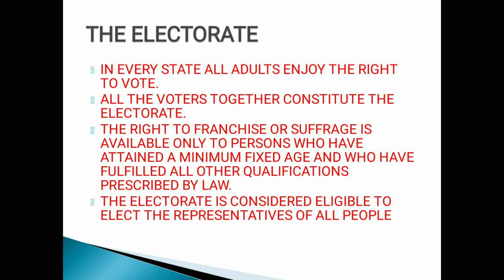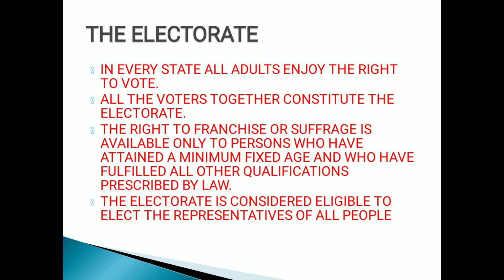In simple words, children, we can record that electorate is a collective name of all the people who enjoy the right to vote, suffrage, in the state. It includes both men and women. Even transgender persons who are adults enjoy the right to vote in election. Further, the voters above a particular age, usually above 21 or 25 years of age, are eligible to contest election and become the representatives of the people after winning an election, children. I hope people have understood what you mean by electorate. That means the collective identity of all voters of the state.